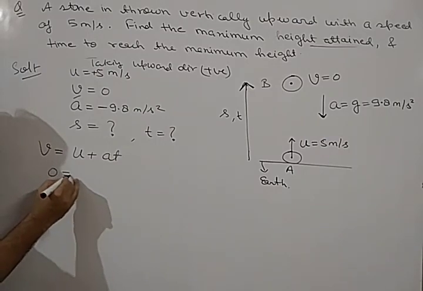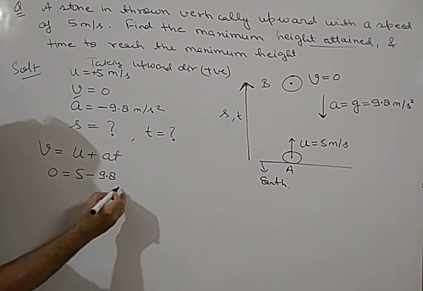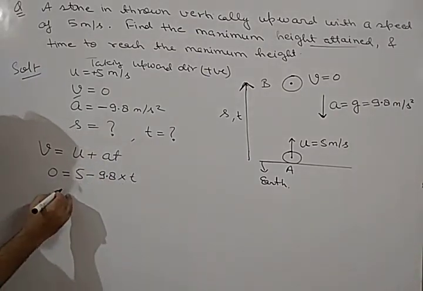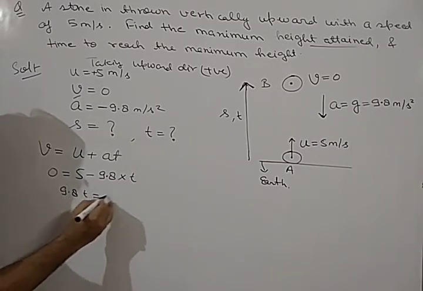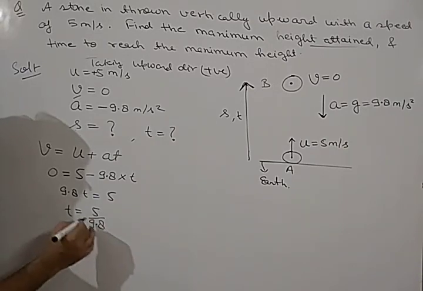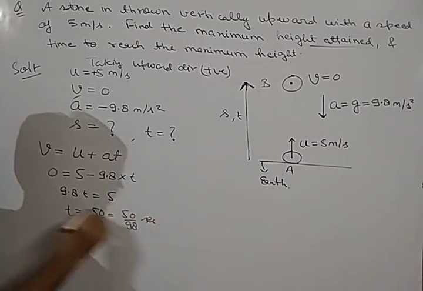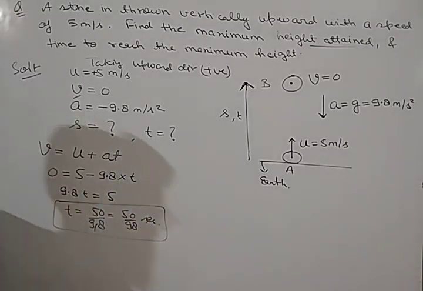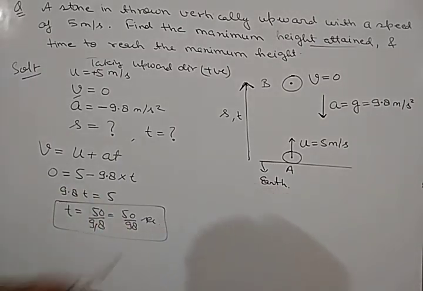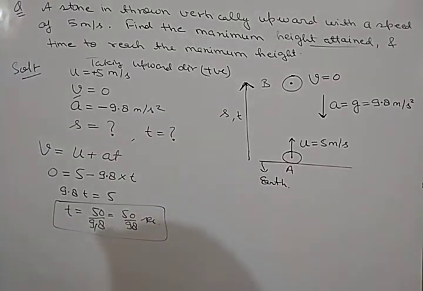Put the value v equal to 0, u is equal to 5, a is equal to minus 9.8, into t. If we solve it, we will get 9.8 t is equal to 5, or t will be equal to 5 upon 9.8. It will be equal to 50 upon 98 second. Solve it further if you want to; it will be better to solve it. So it is 50 upon 98 second, the time taken to reach from point A to point B.